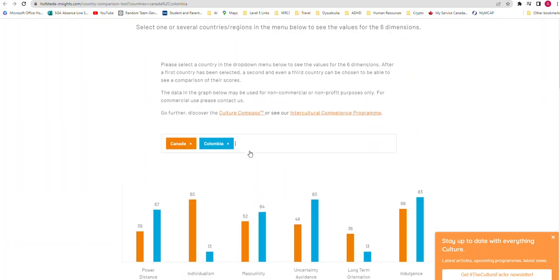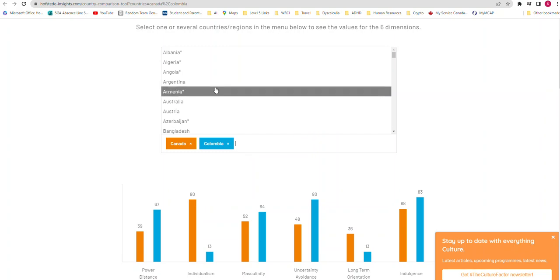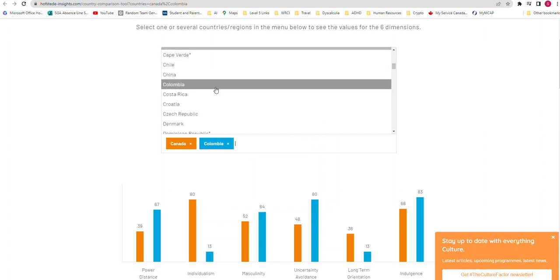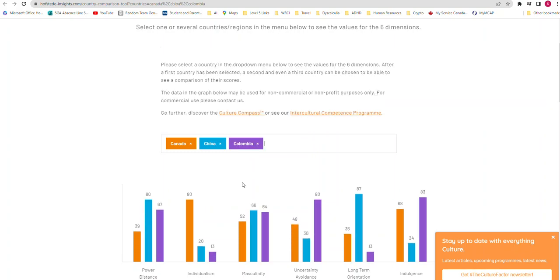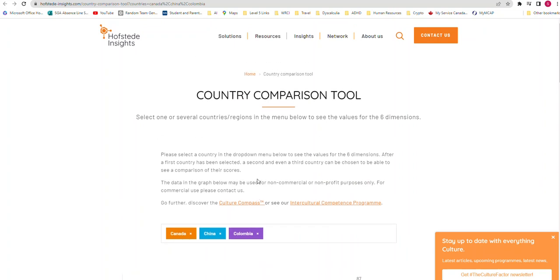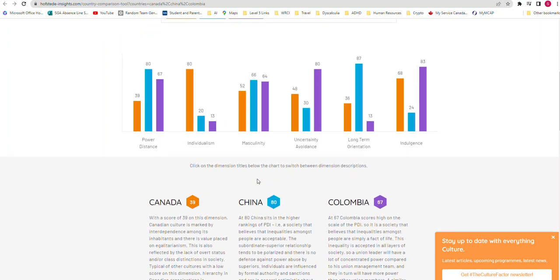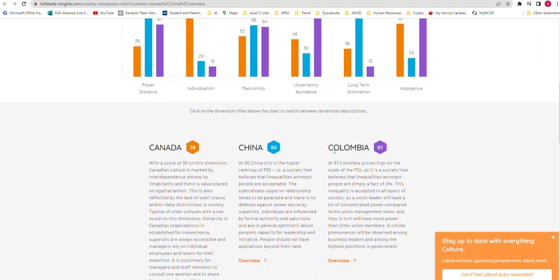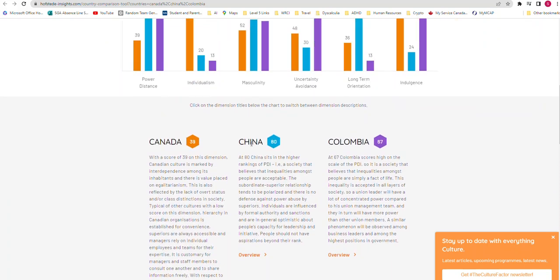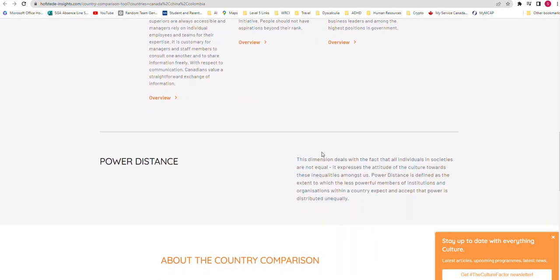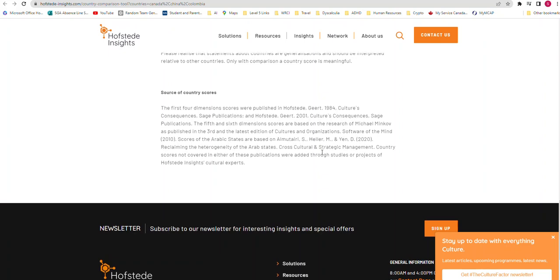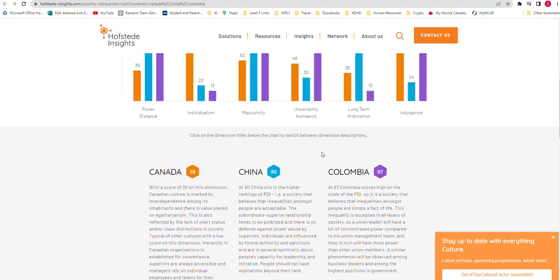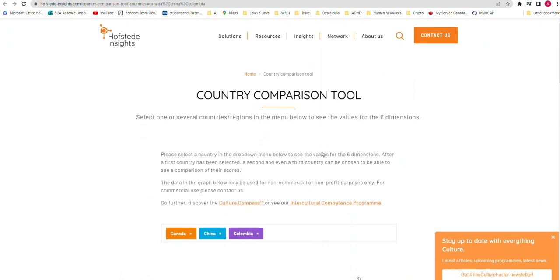Now, imagine that you have coworkers, right, from different parts of the world. Maybe you have a Chinese coworker, right? So you can do up to, I think it's 4 countries in this particular website where you can compare the different countries and what that looks like. And so all you really have to do is click on each one to find out more information. So I think that's pretty neat. And that's what your assignment is in this particular case.